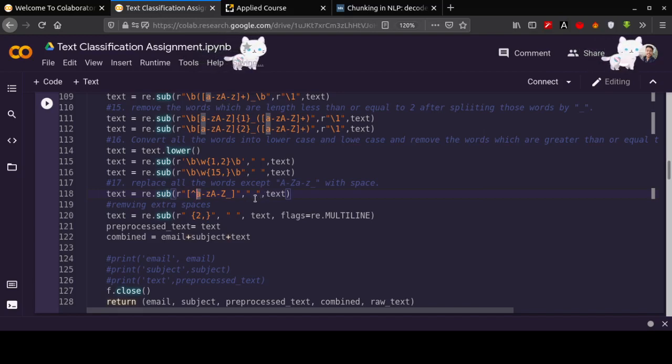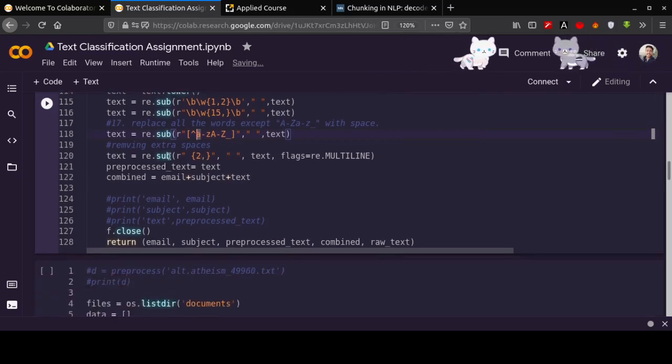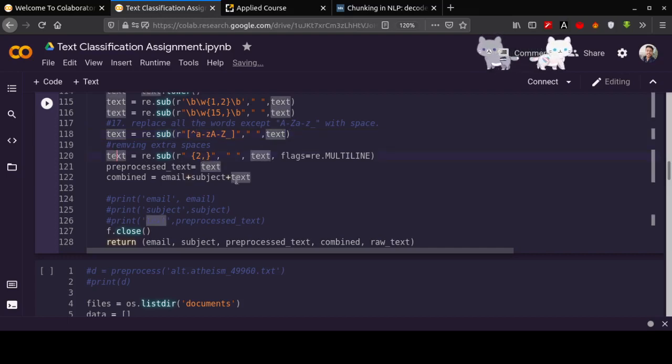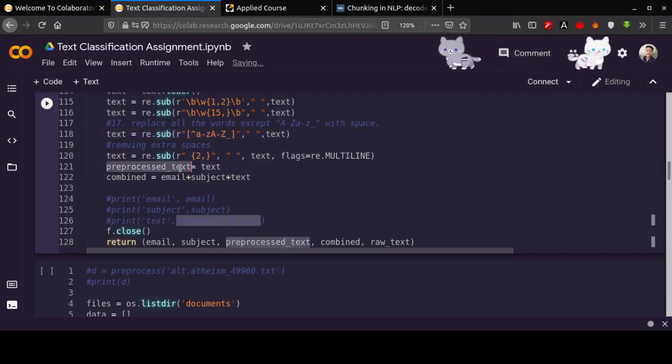Otherwise we will replace with space. Here we are replacing the extra spaces with a single space. So now our text variable is fully preprocessed, thus we will put it into the preprocessed text variable.